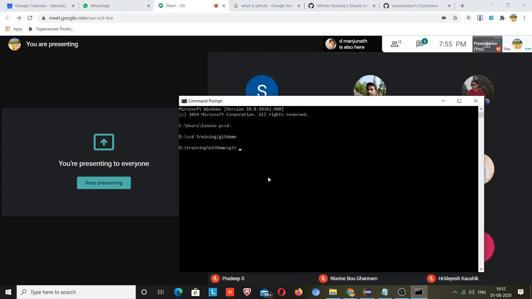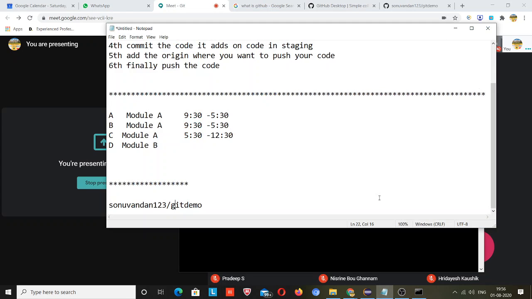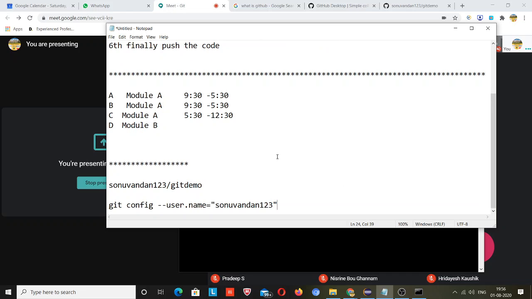First you need to initialize your project, or first you can do git config, minus minus, or you can say hyphen hyphen. First you need to provide your credentials: user dot name is equal to, my username is Sonu Vandan 123. Okay, so you will also do it in this way. I copied this and I will paste it here so that you can refer to it later on.